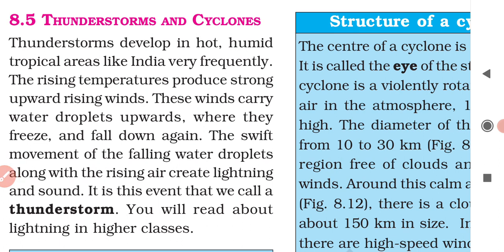Thunderstorms develop in hot, humid tropical areas like India very frequently. The rising temperatures produce strong upward rising winds.